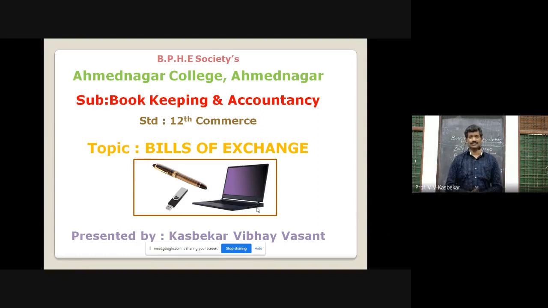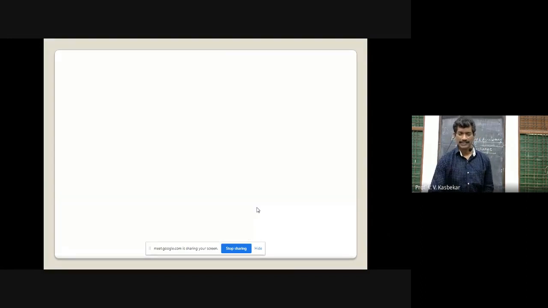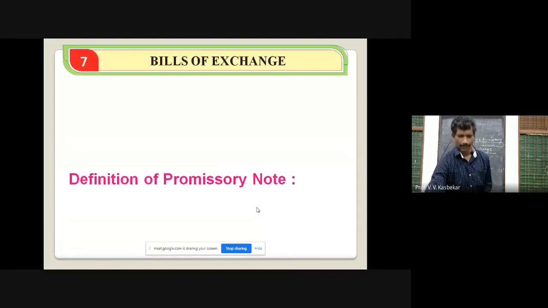Bills of exchange have so many related instruments such as promissory notes, which are similar but also different from each other. In the last few lectures we have studied bills of exchange. Now we are going to see promissory notes.